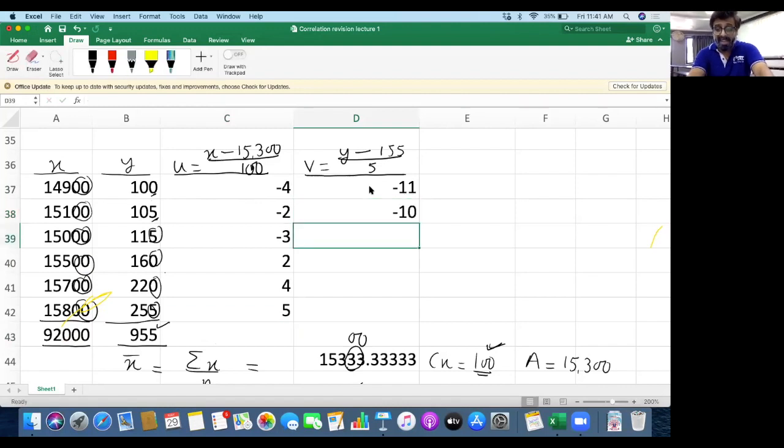Then 115 minus 155 is minus 40, divided by 5, minus 8. Then 160 minus 155 is 5, divided by 5 is 1. Then 220 minus 155 is 65, divided by 5 is 13. 255 minus 155 is 100, and 100 divided by 5 is 20.